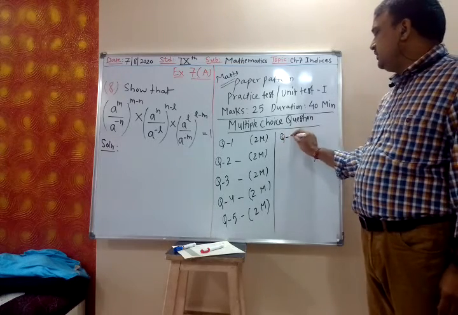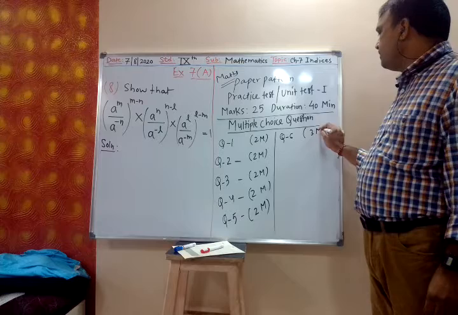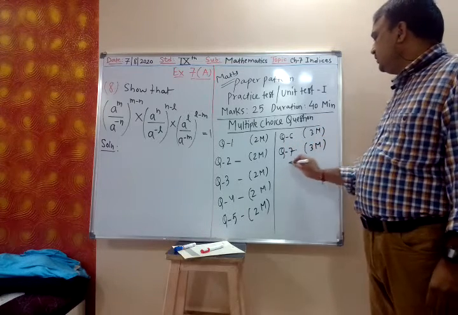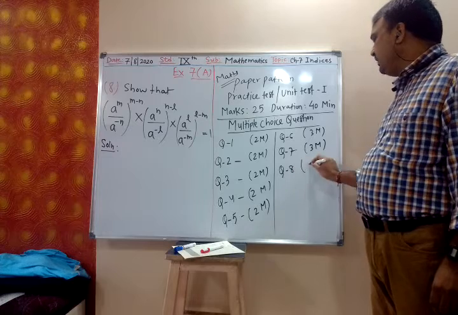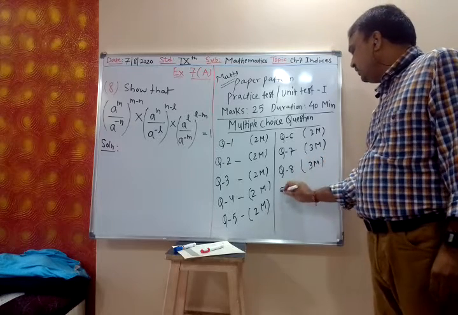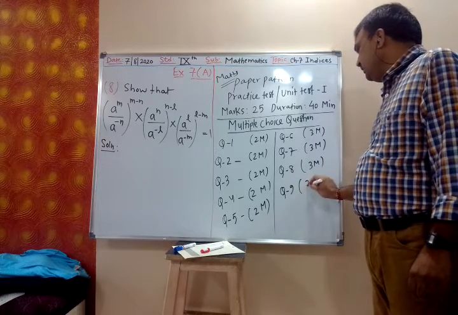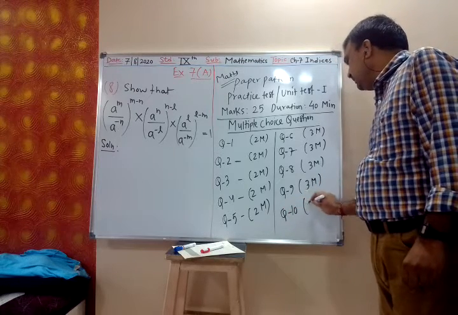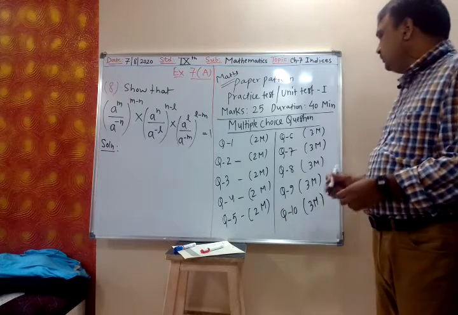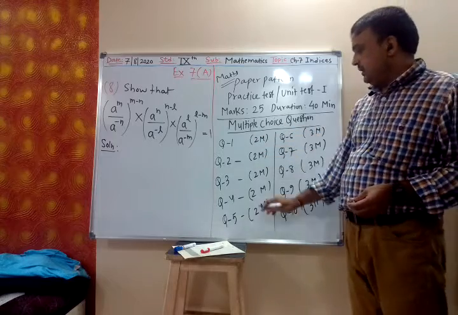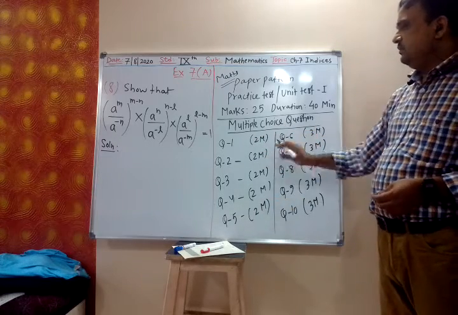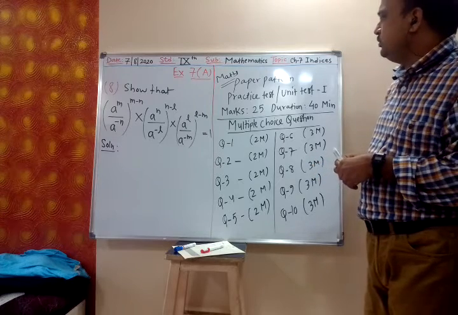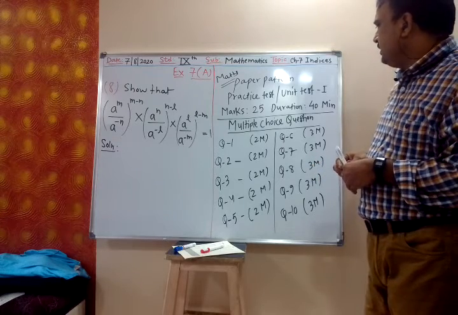Then question number 6, it will be 3 marks. Question number 7, 3 marks. Question number 8, 3 marks. Yes, 4 options will be there. Question number 9, 3 marks. Question number 10, 3 marks. So total this is 10 marks. So 5 questions of 2 marks and 5 questions of 3 marks.